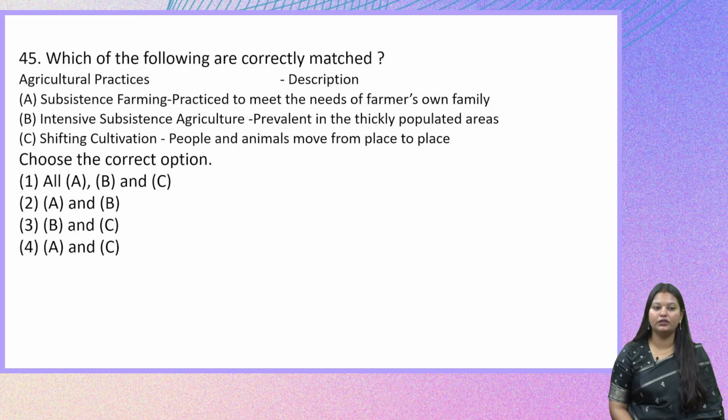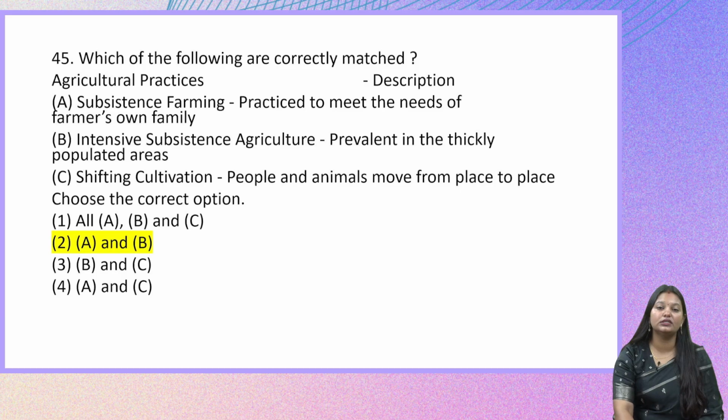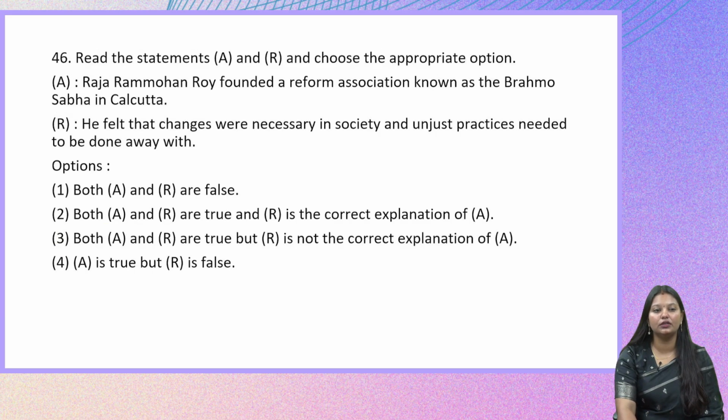So let us look at the options. Option 1, all A, B and C are correctly matched. Option 2, A and B are correctly matched. Option 3, B and C, and option 4, A and C. So when you look at the descriptions given, one of them is wrong, which is shifting cultivation. People and animals move from place to place. This is more about how the nomadic movement was happening, or how the nomads were trying to cultivate. So the right answer here will be only A and B statements are correct, which is option 2. Moving on to the next question.